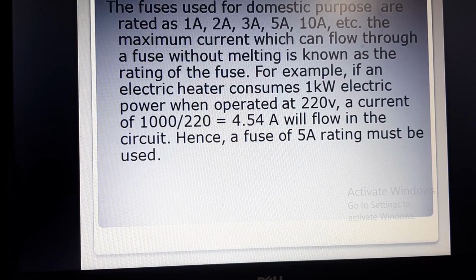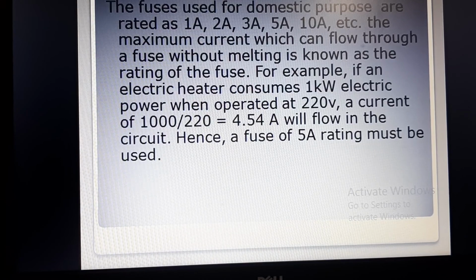The maximum current which can flow through a fuse without melting it is known as the rating of that fuse. So कितने ampere का fuse हमें use करना है, that is up to us. It depends upon the consumption of the house. For example, if an electric heater consumes 1 kilowatt electric power when operated at 220 volt, a current of 1000 upon 220, that is 4.54 ampere, will flow in the circuit. So this is the amount of current.